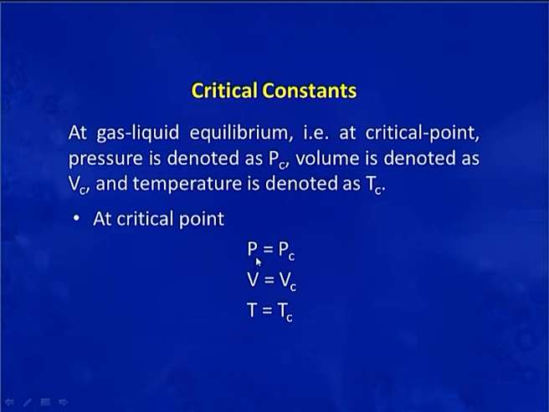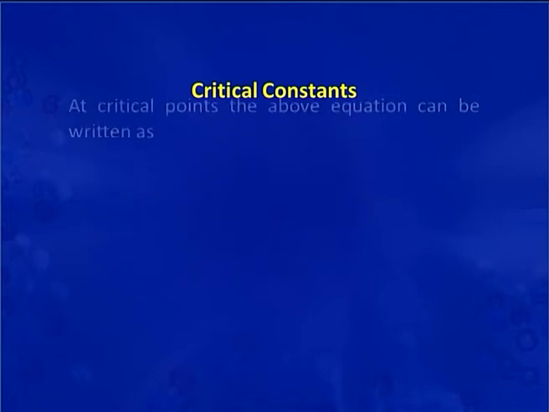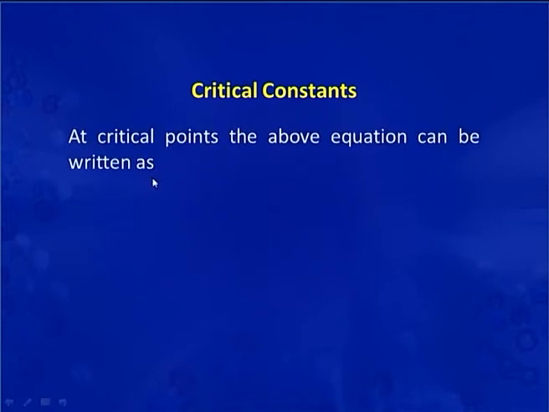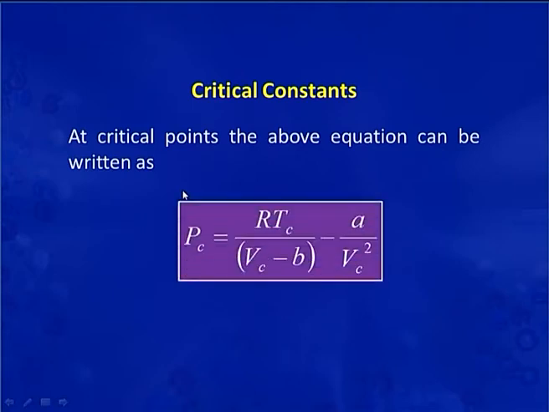In place of P we put Pc, and in place of V and T we put Vc and Tc. So at the critical point, the above equation can be written as Pc = RTc/(Vc − b) − a/Vc².